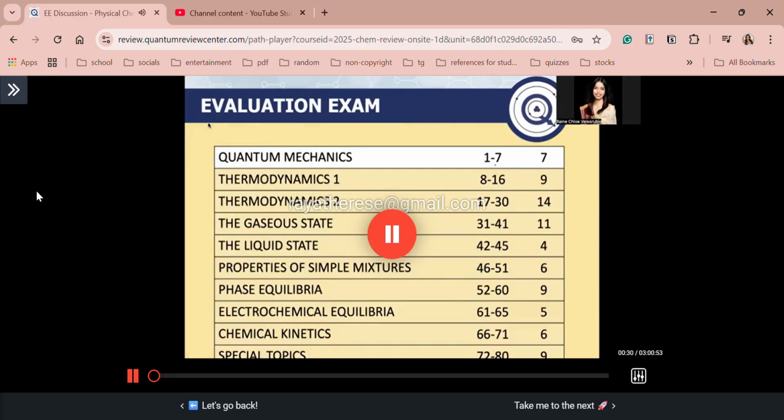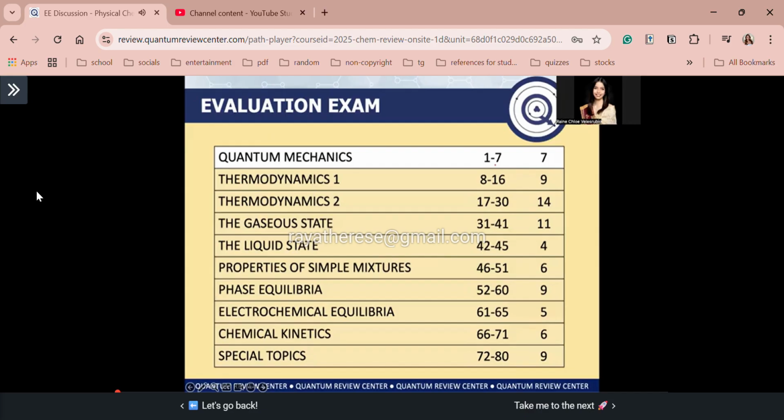Ayan. So, recap lang ng mga topics involved in physical chemistry. So here we have quantum mechanics, okay? Dito sa leftmost column, guys, is the topic name, and then the corresponding items per topic. So for items 1 to 7, these are quantum mechanics questions. For questions 8 to 16, these are thermodynamics 1 questions, and so on and so forth. So for quantum mechanics, guys, you have 7 items. For thermo 1, you have 9 items.